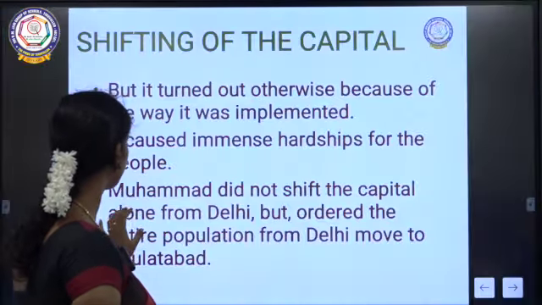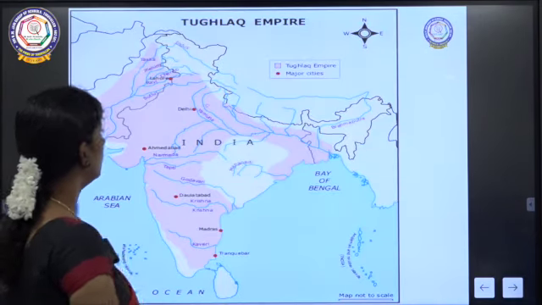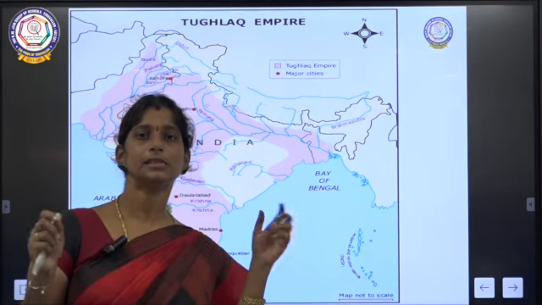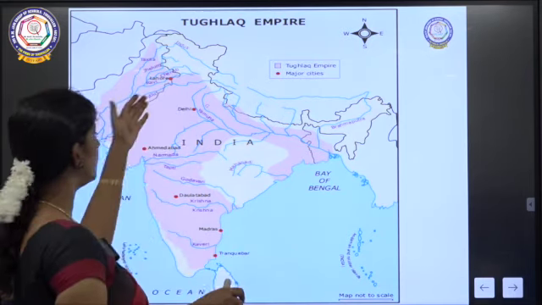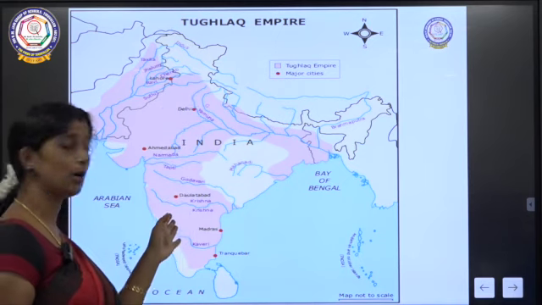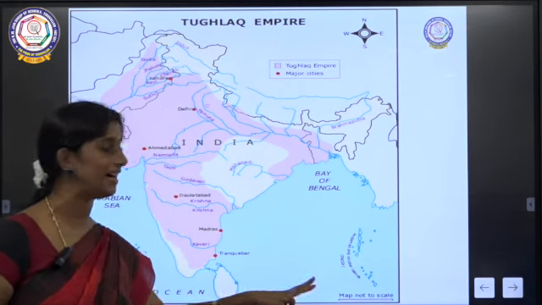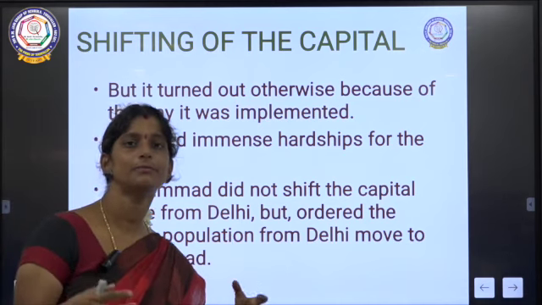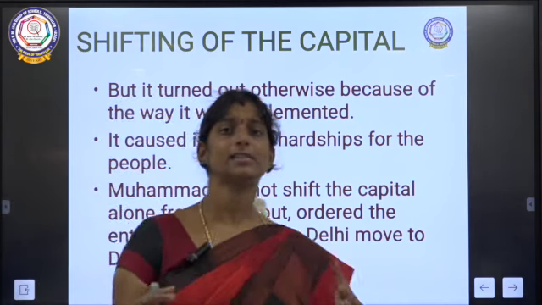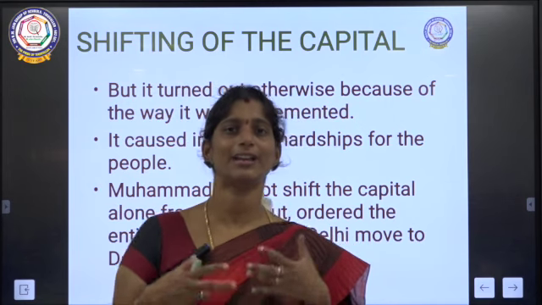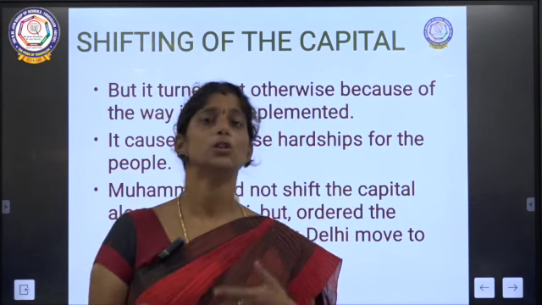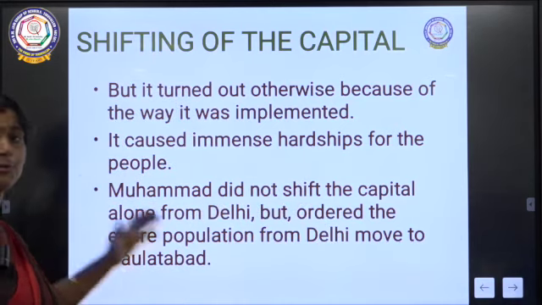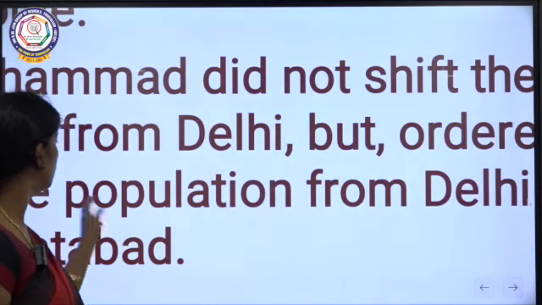Without any kind of transport, only with the animals we have, it was very difficult to move from Delhi to Daulatabad. The distance was quite far, so people found it very difficult to move, carrying all their items, all their household things, all the things they required for their livelihood and everyday life. So they found it very difficult to move from Delhi to Daulatabad.